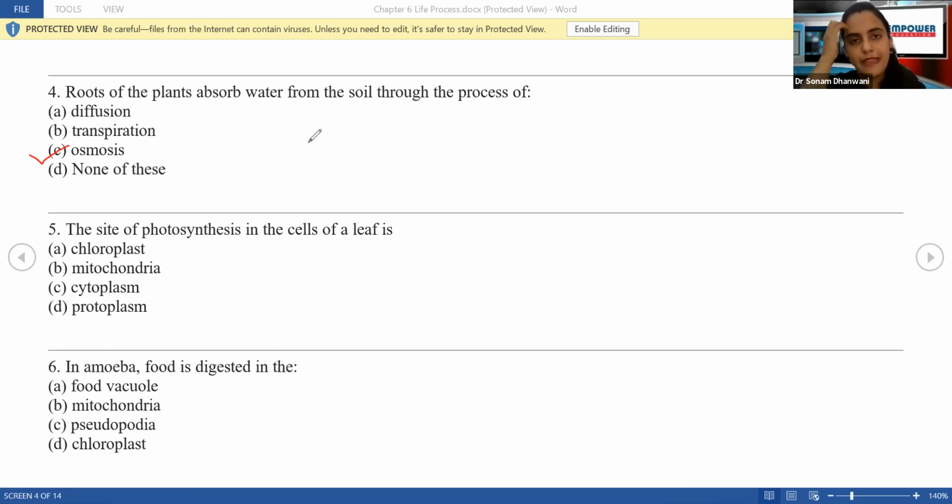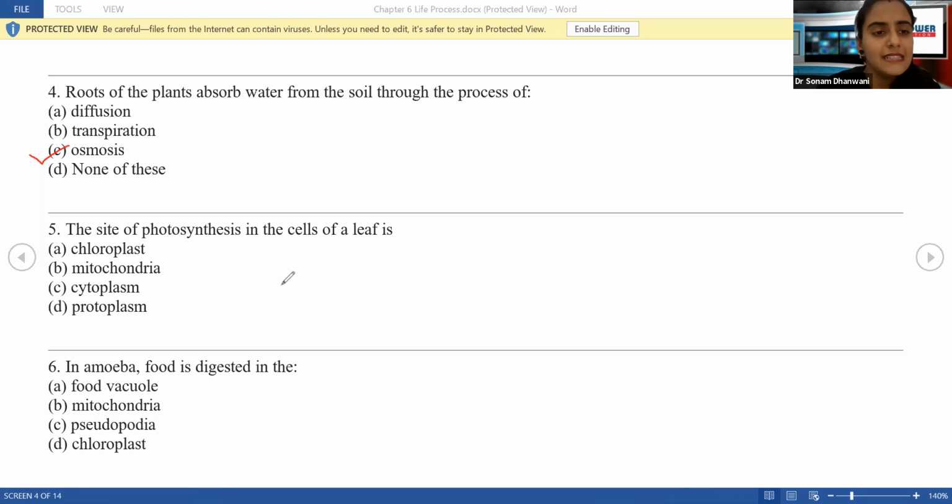For example, one example which I have given in my classes is when you drop ink in a water solution. What happens? Does the solution immediately turn blue? No, right? Slowly the ink diffuses. So when it diffuses, the molecules are freely moving, right? That process is known as diffusion. After a few minutes, the water will turn completely blue, right? But it is free movement, correct? So that is known as diffusion.